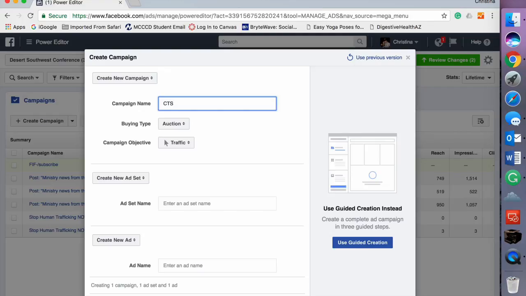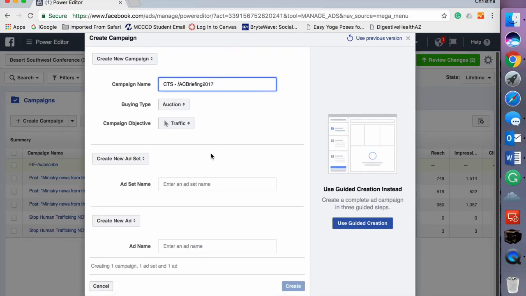because I think if people at least find out about it, as with all our United Methodist meetings or gatherings, they're open to the public, and so people can just drop in. They don't really have to register. We'd like them to register, but that's not my goal. I really want people to get this information, get what they need just from visiting the site. So it's click to site, and the rest of the URL that will link them to that particular page. So I'm going to leave my campaign objective as traffic.